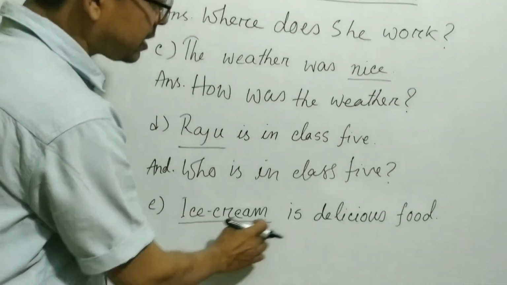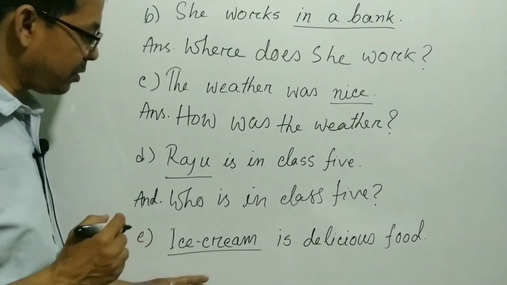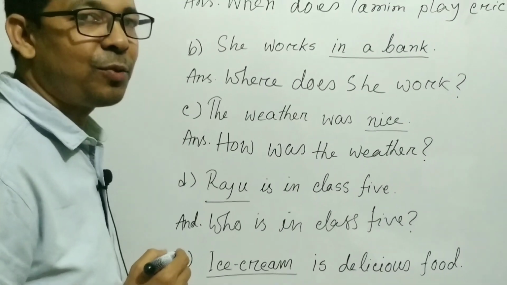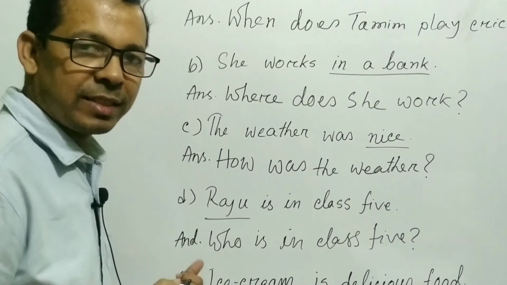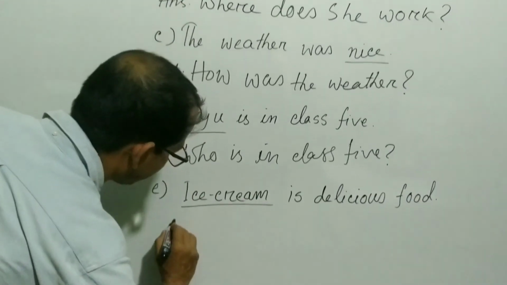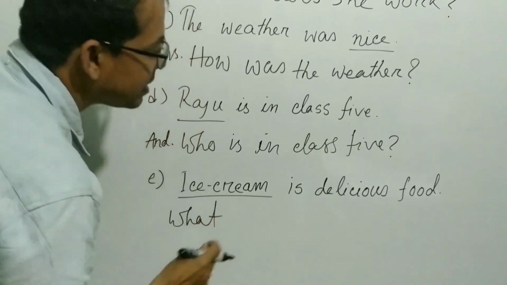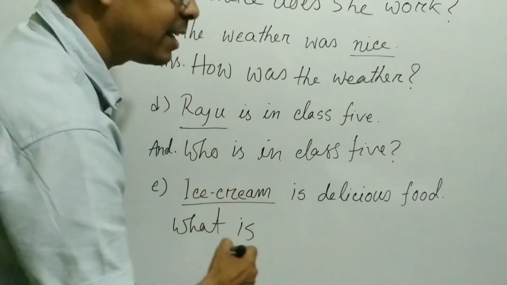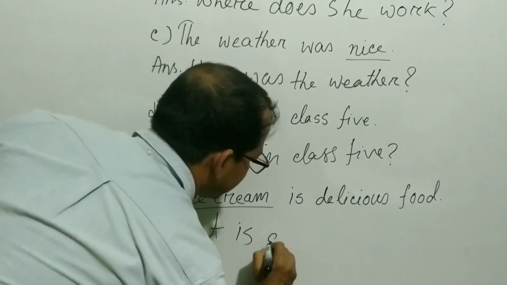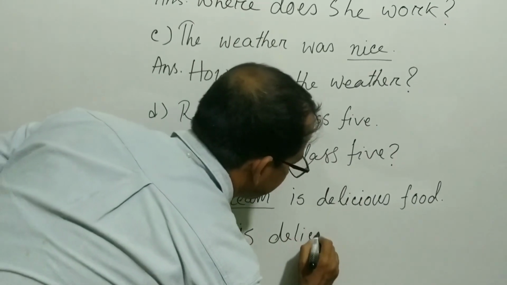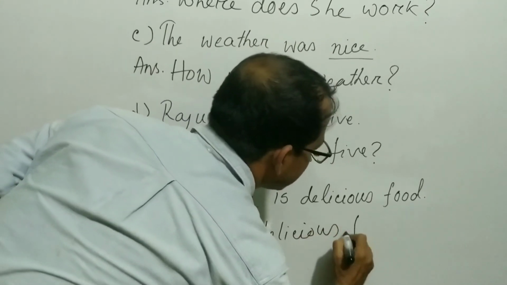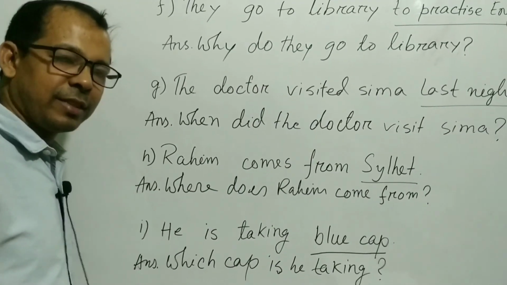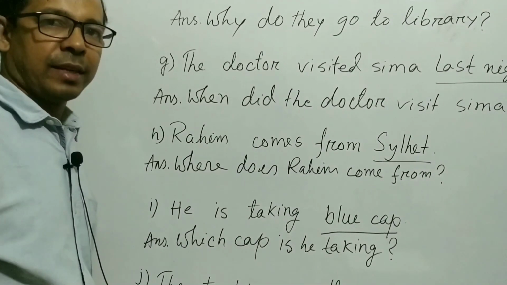Next one, ice cream is delicious food. So look at the underlined word, ice cream. So it indicates a thing. So which WS word will be taken? Okay, so what will be used. So write here what. Then is there any auxiliary verb? Yes, is. So write here what is. And then the rest of the words. What is delicious food? And then question mark.